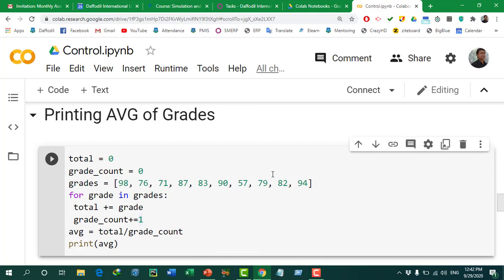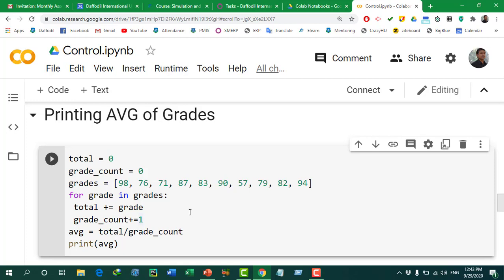So as we can see, we are in Colab now, and as we have developed the algorithm, according to the algorithm we have already written the Python code. First of all we have initialized the total and set it as 0, and then set the grade counter as 0, and then prepared a list of grades, all the 10 students' grades are here in the list inside the square braces.